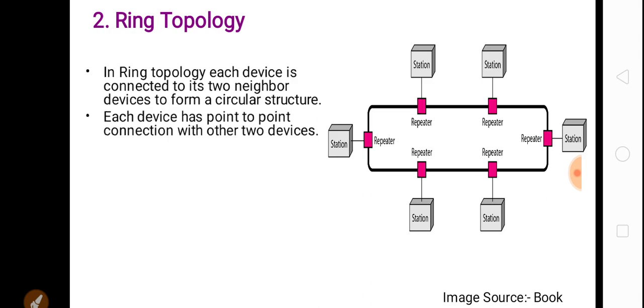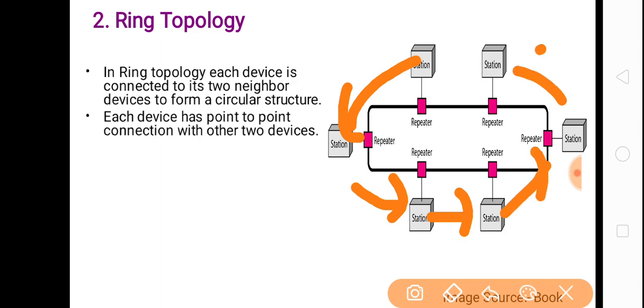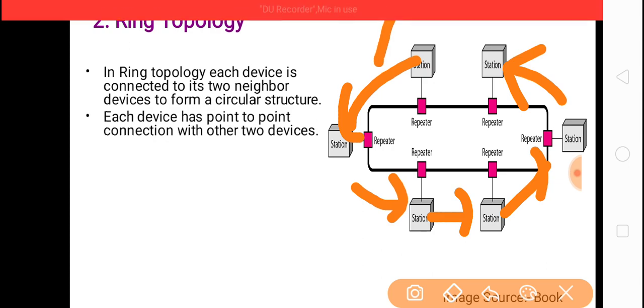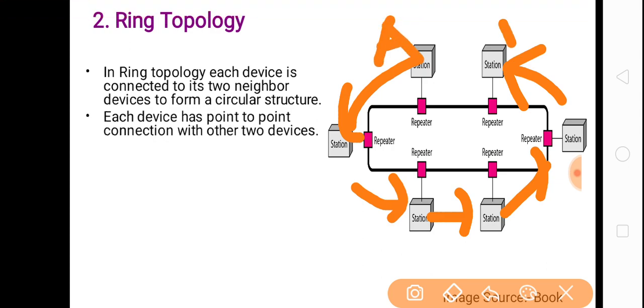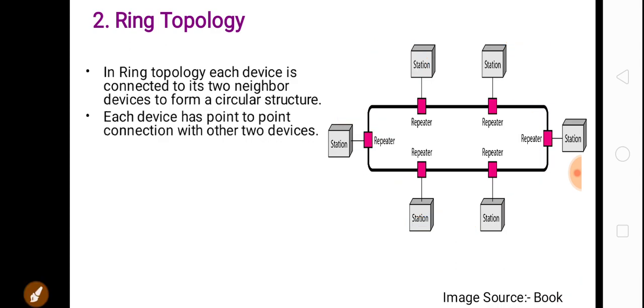So when data is sent in ring topology, the data is sent to each device until it reaches the destination. Suppose this is device A and this is device B. When A wants to send data to B, the data will be sent to each device in one direction until it reaches the destination. Likewise, data is sent in a circular fashion in ring topology.